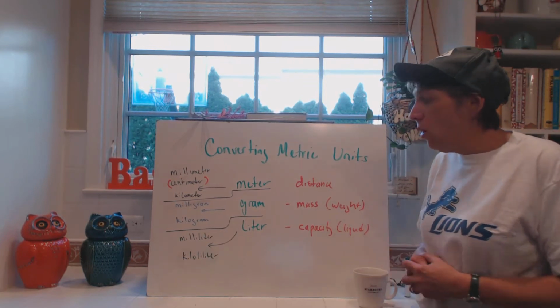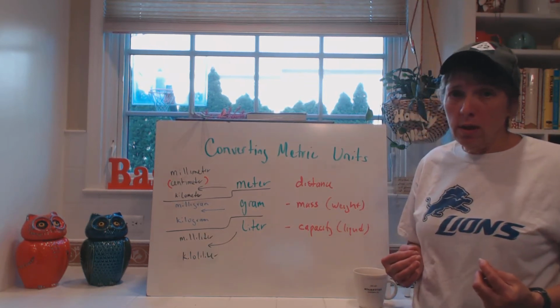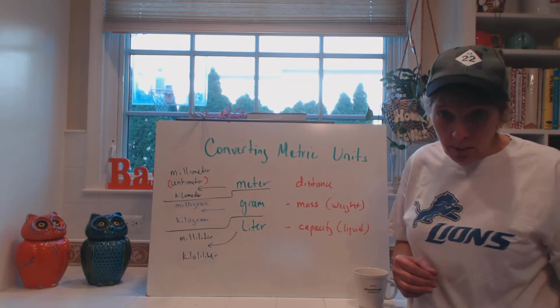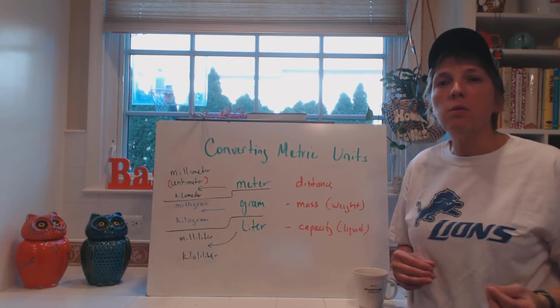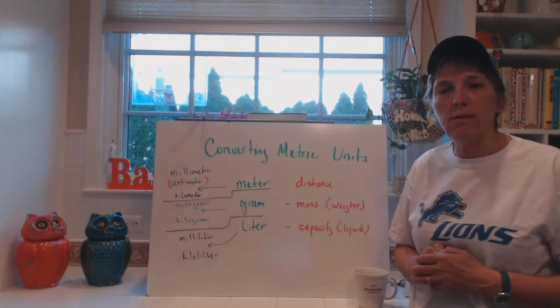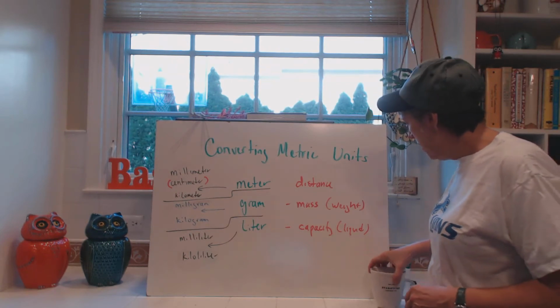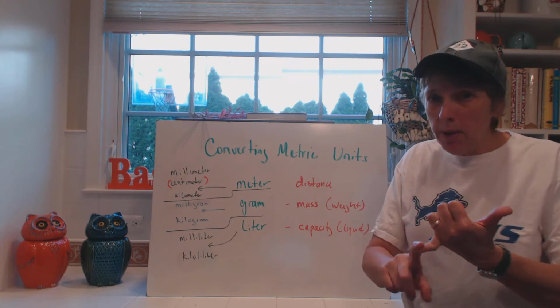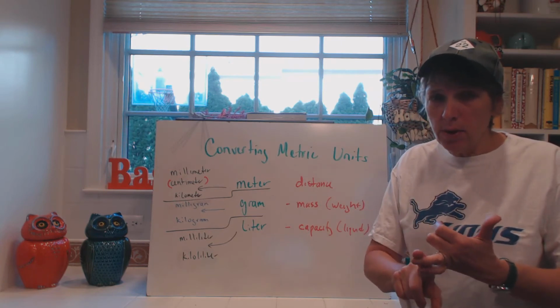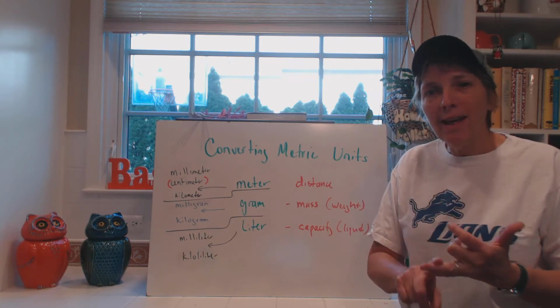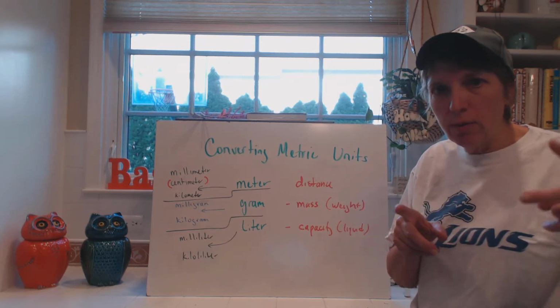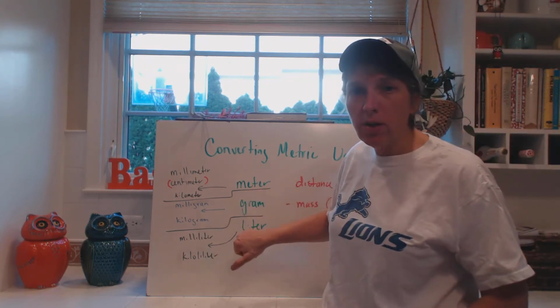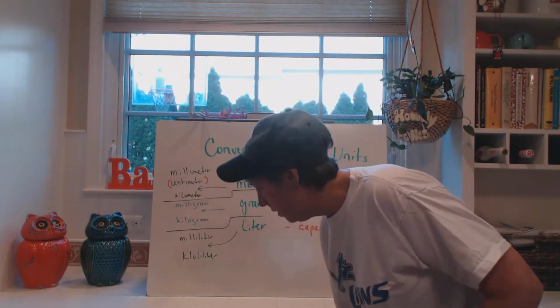All right? So if you don't know that, you need to memorize it as soon as possible, because you're going to get bit on the test if you don't. All right. So now we're going to move on, and we're going to deal with millimeters and kilometers. The milli and the kilo. Okay, those are the two extremes we're going to deal with in comparison to meter, gram, and liter.